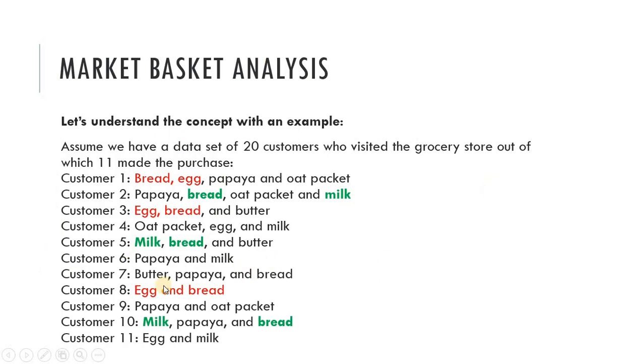So here, by using that, we can find out that there are 3 customers who buy bread and eggs. Now there are other people who also buy bread with milk. So there are another 3 customers who bought bread with milk. Yes. So here we find a relation: customers who buy bread are likely to buy